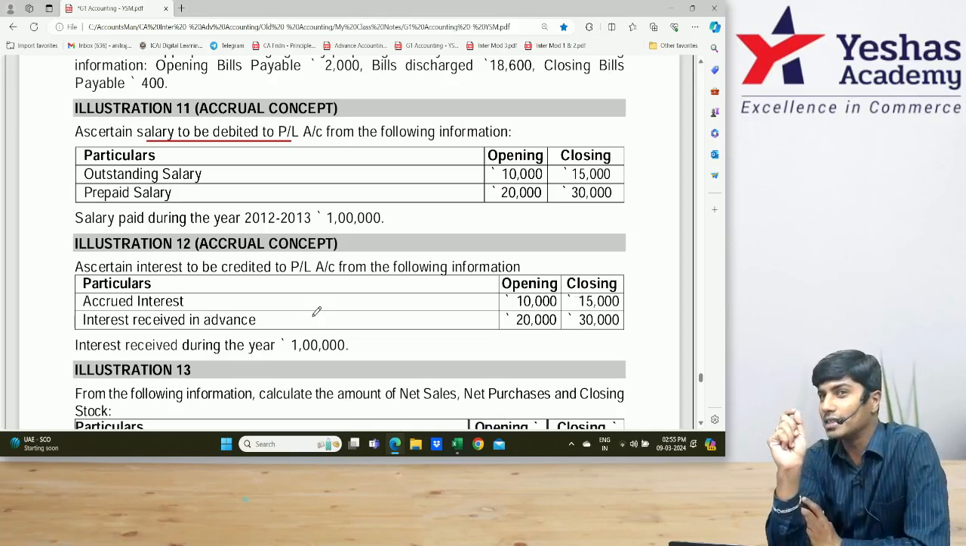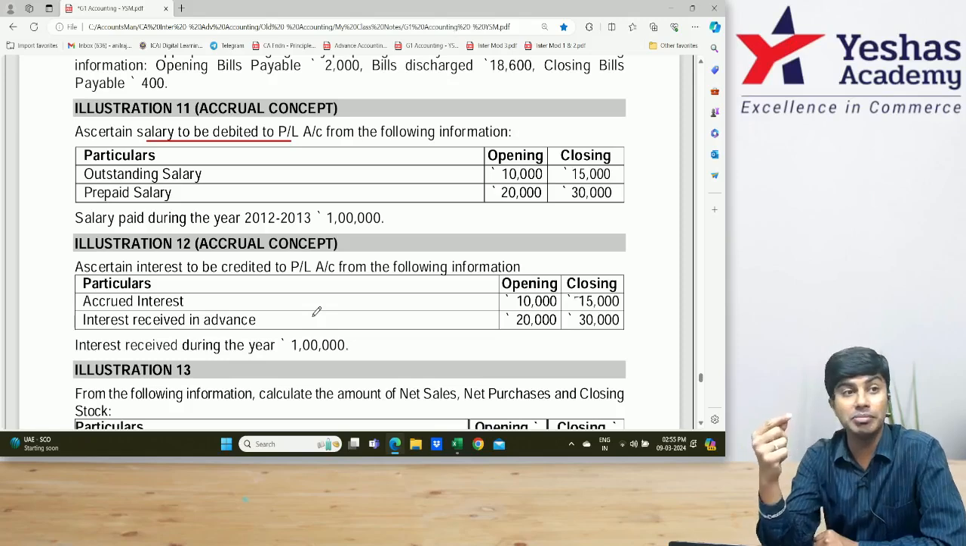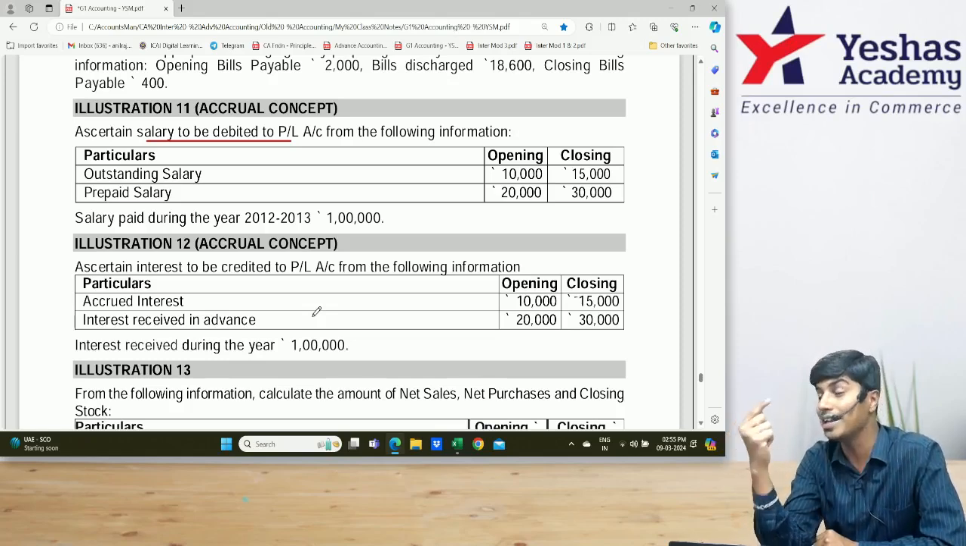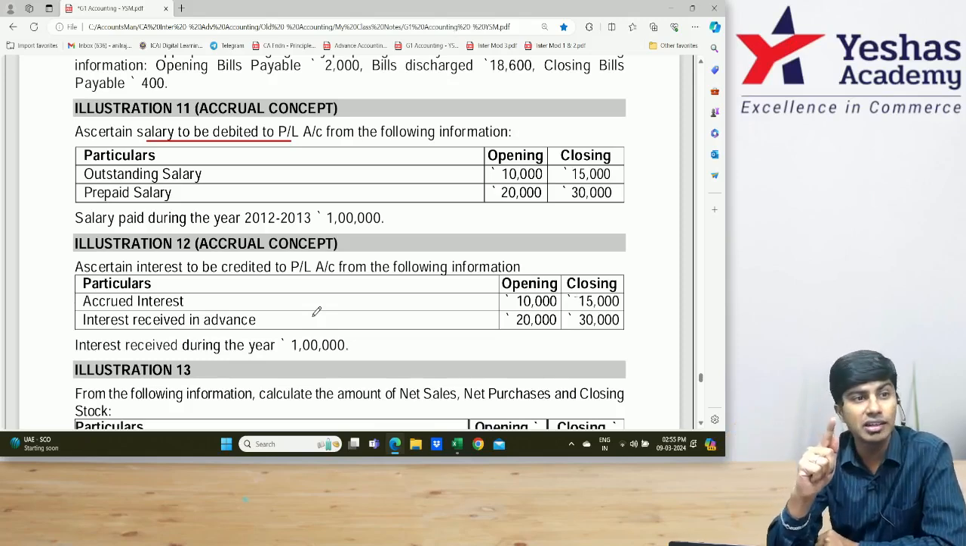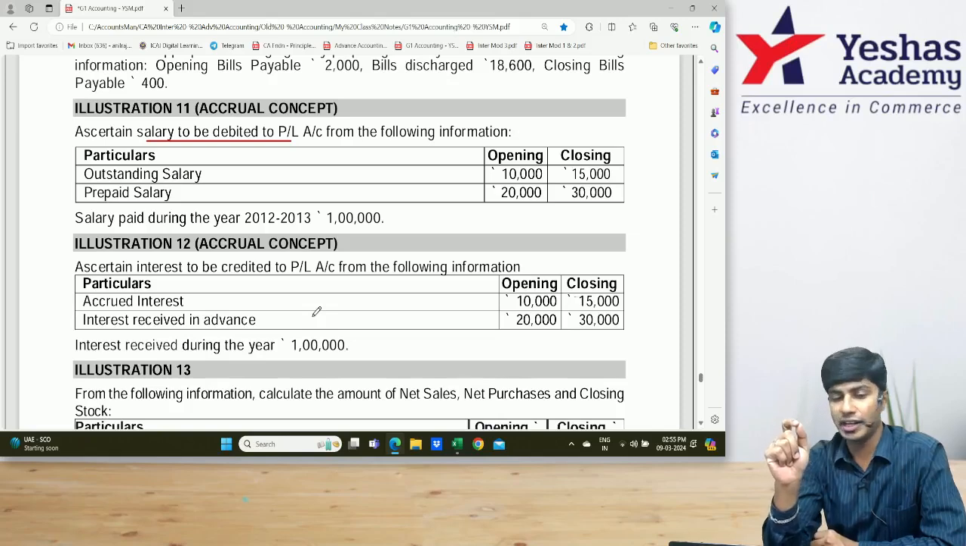Underline the word outstanding salary. What exactly do we mean when we say outstanding salary? Here the employee has worked for us. We haven't paid him the salary. It's benefit taken, amount not paid. It is a liability. Please write there: benefit taken, amount not paid.